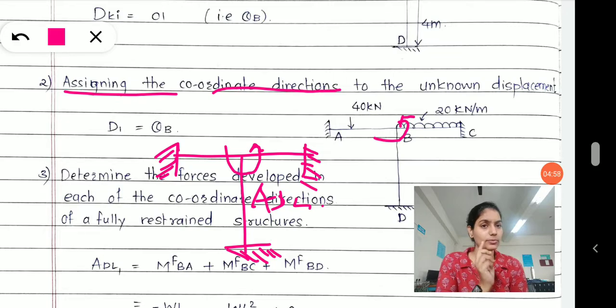I have assumed one unknown, which is theta b. Now what is theta b? It is the angle of rotation. If the rotation is assumed as an unknown, then I have to decide a direction beforehand, and we will check whether the direction we have assumed is correct or not, right? That is why all the forces have been removed, and only the structure is kept with the unknown rotation taking place at theta, at B support. I have assumed the direction as anti-clockwise, and I named it as ADL, right?